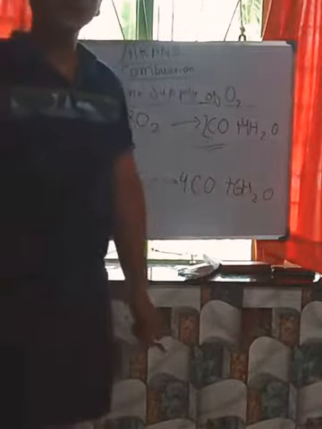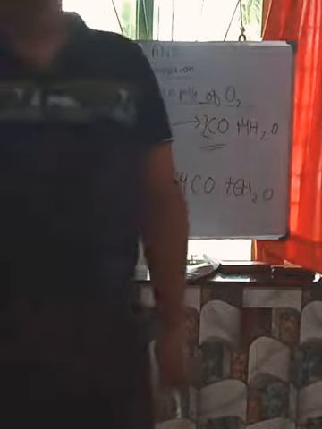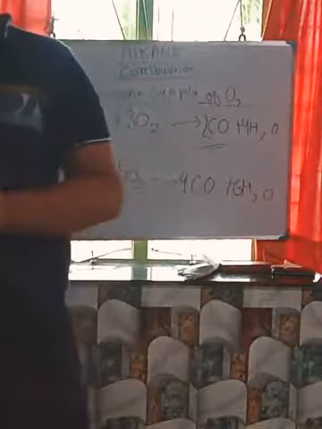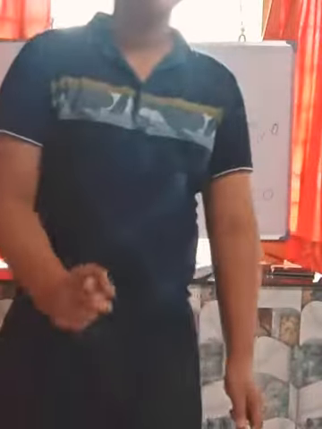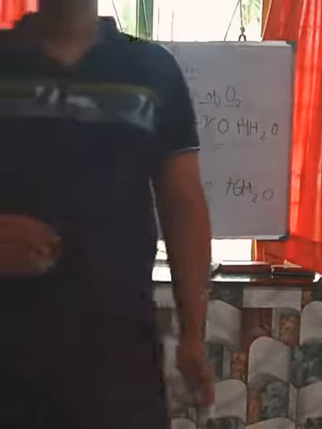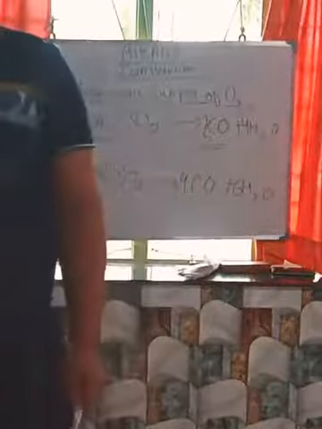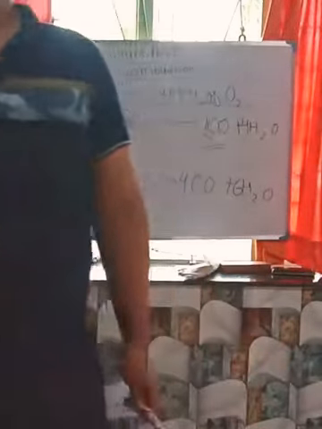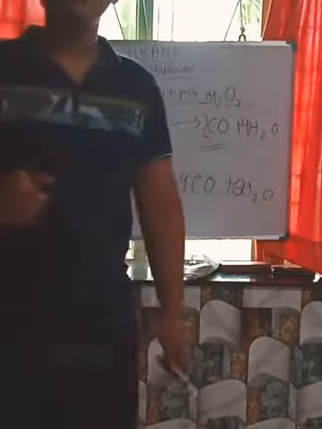One more time I am putting the question. In the exam it may come: why is the insufficient supply of oxygen during combustion of alkane not favorable? At that time we have to tell that it is not favorable because it produces a harmful gas, carbon monoxide, which causes greenhouse effect and global warming.